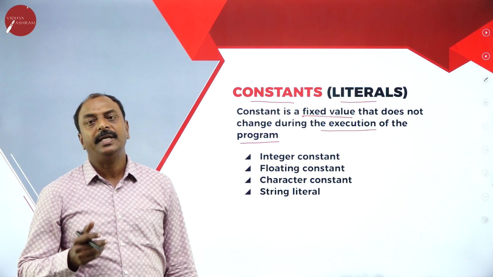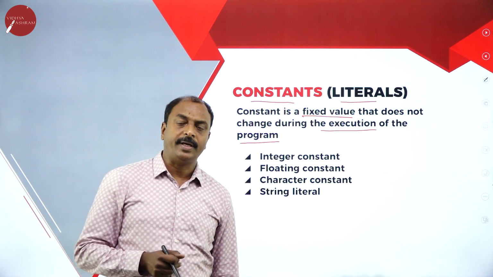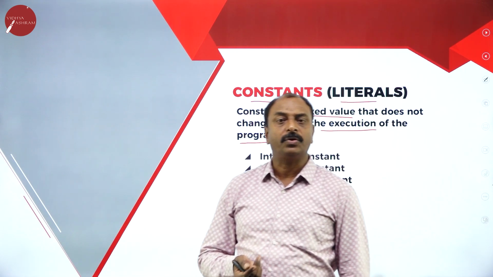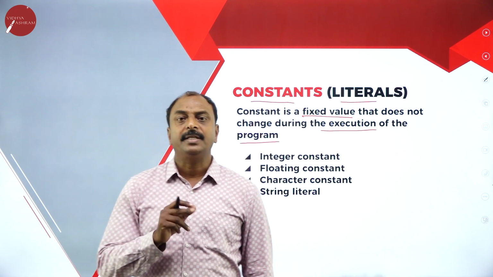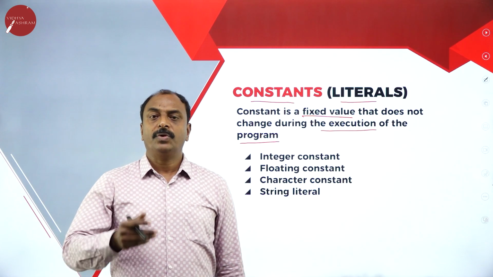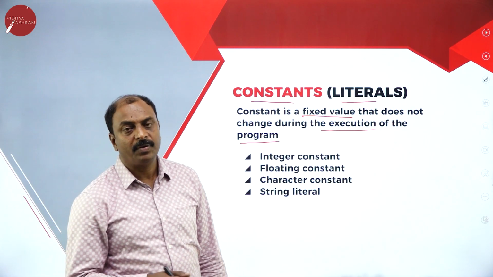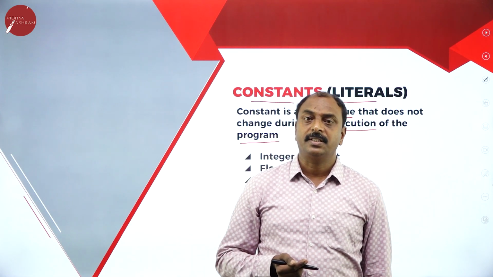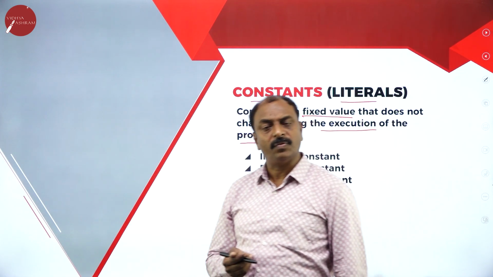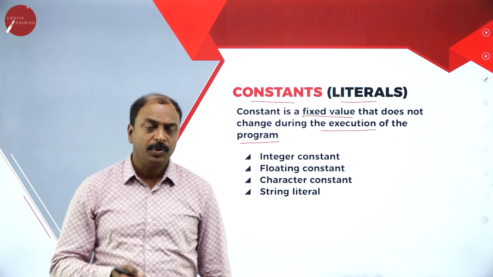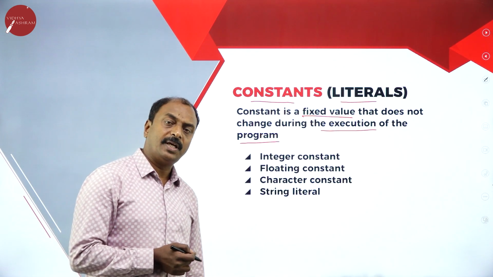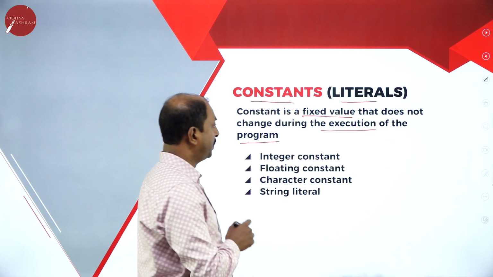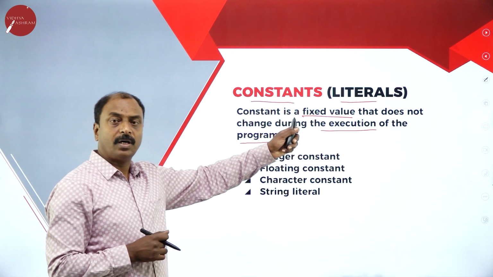For example, pi is a constant. We know the value of pi is 3.1416, or we can also make use of 22/7. We would like to keep the value of pi as a constant throughout our program. Constants are the ones which remain the same from the beginning till the end of program execution.